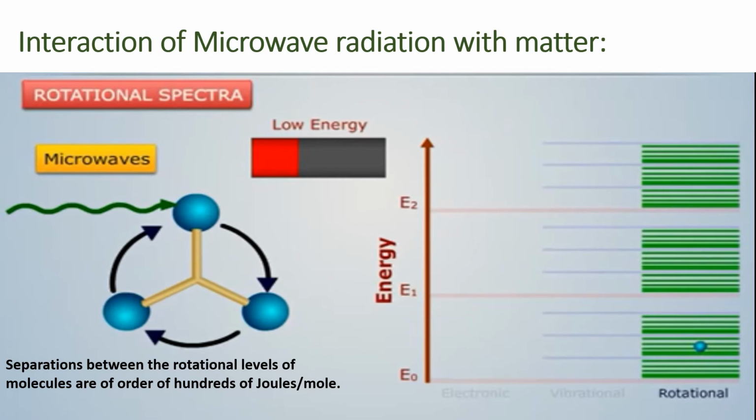Now let's go for the interaction of microwave radiation with matter. When a molecule is irradiated with microwaves, the microwave radiation is of low energy, so the transitions occur in between rotational energy levels. Separation between rotational energy levels of a molecule is of the order of hundreds of joules. So this interaction will lead to rotational energy transitions. A molecule can jump from one rotational energy level to another.